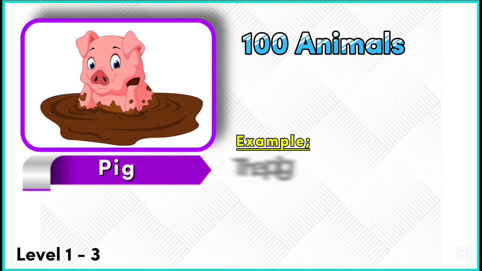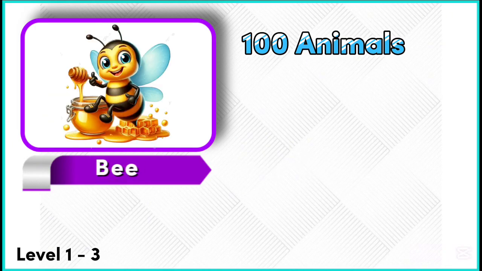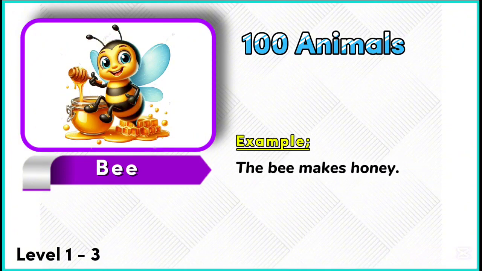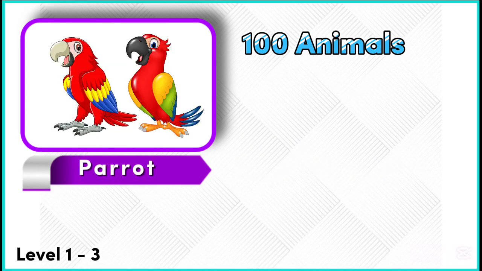Example. The pig likes mud. Bee. Example. The bee makes honey. Parrot.